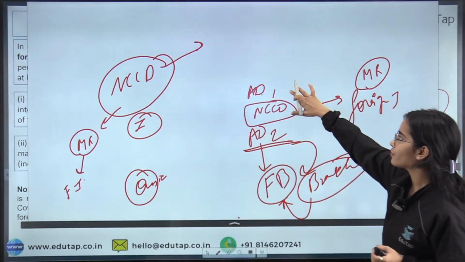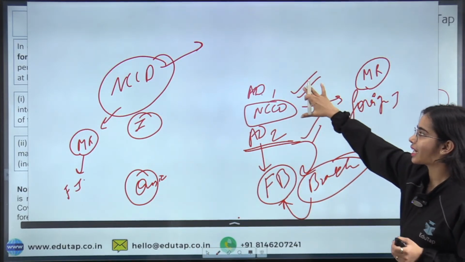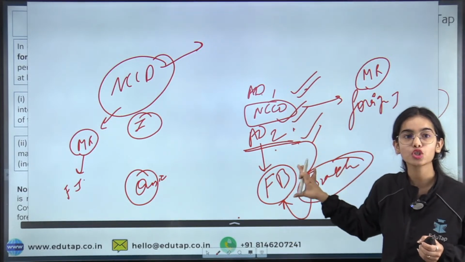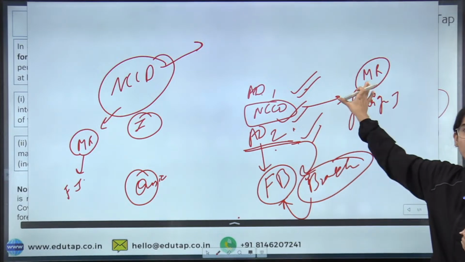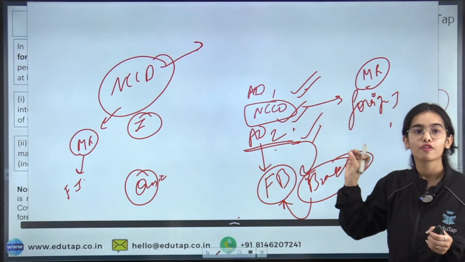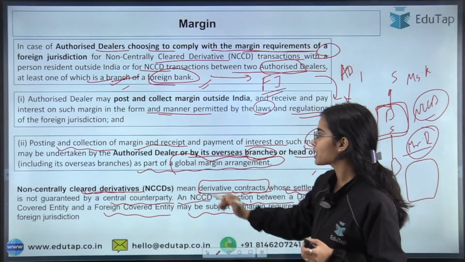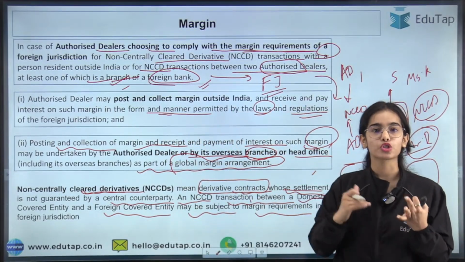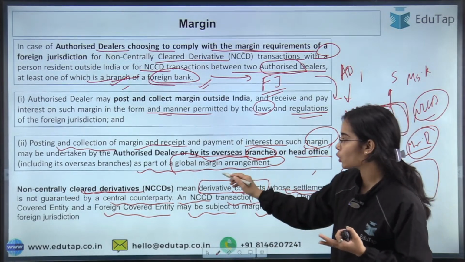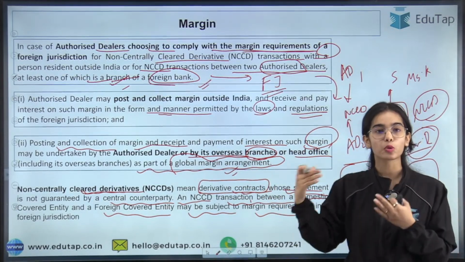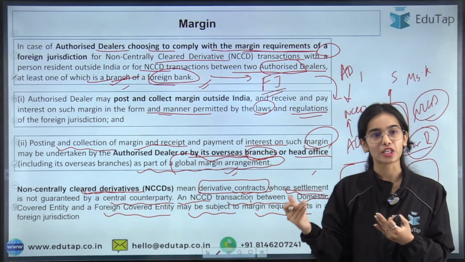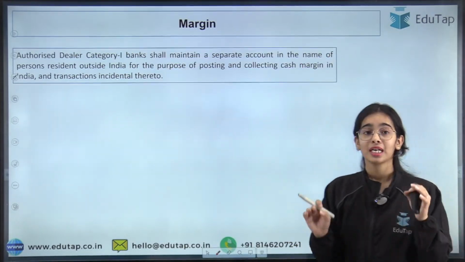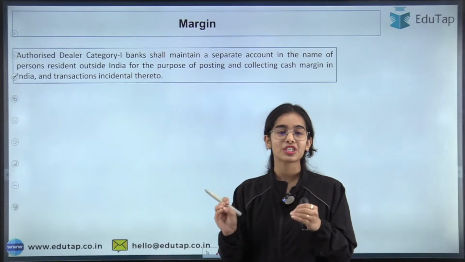Or if we have two authorized dealers that are trading in the NCCD, but one authorized dealer is a branch of a foreign bank, then also the margin requirement of a foreign jurisdiction can be followed, and as per the law and rules of the foreign jurisdiction, the margin will be posted or collected. Or as per the global margin arrangement, the posting and collection of the margin as well as the interest will happen. So this is the basic idea. I tried to break this down as much as I can.